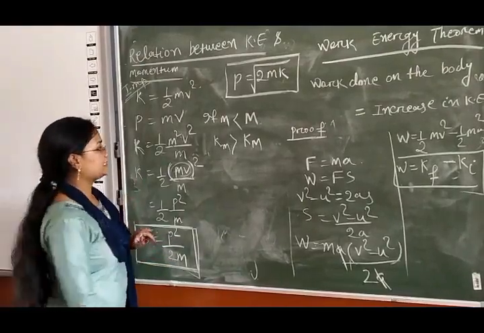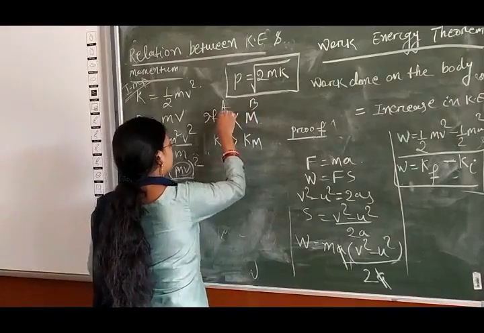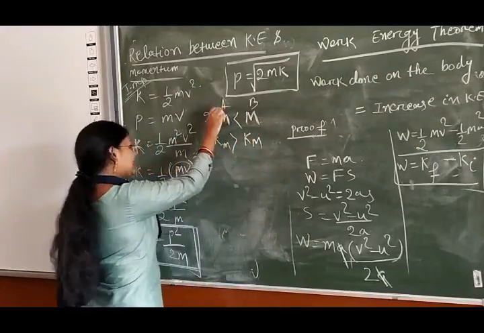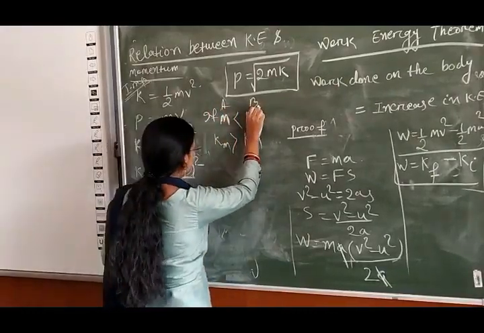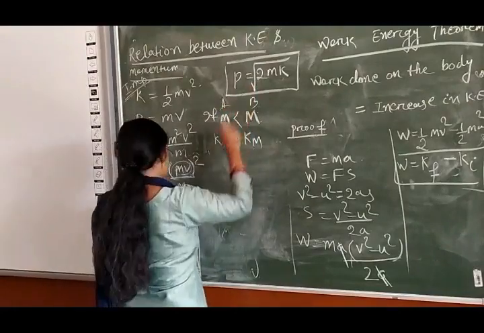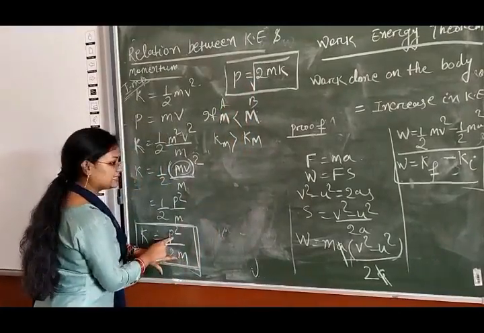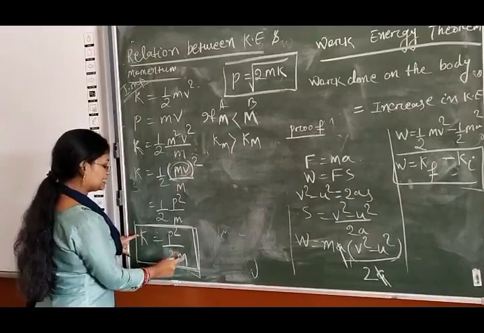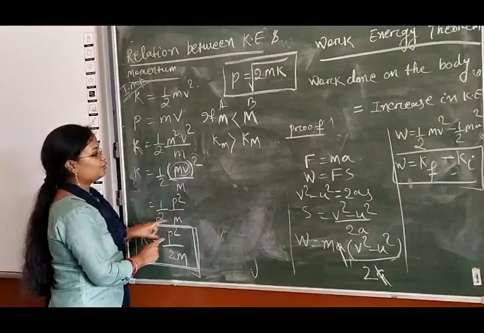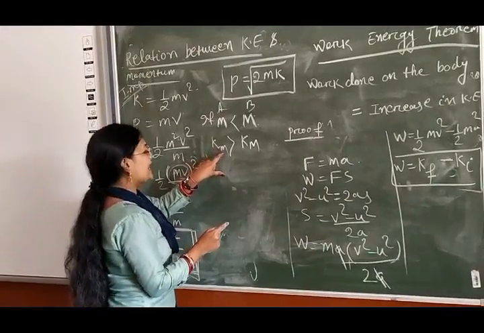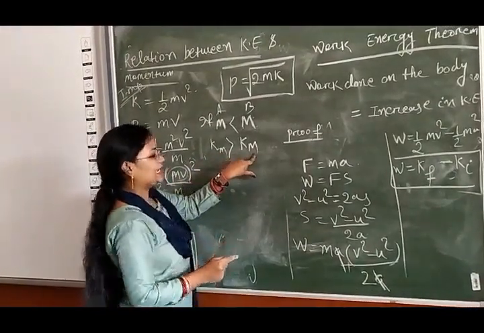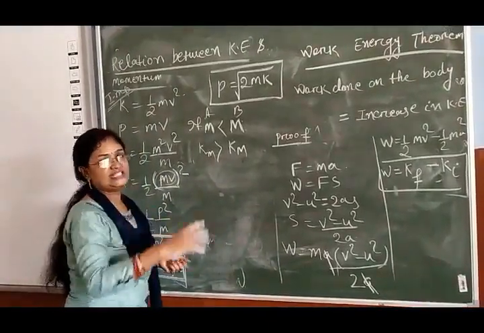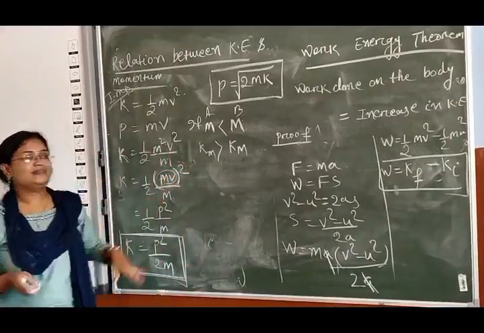That means if two bodies A and B are there, A body is having mass small m and B body is having mass capital M, and A is a lighter body, B is a heavier body, then if momentum is the same and mass is less, what is the kinetic energy? Kinetic energy will be more. So the kinetic energy of the lighter body is more than the kinetic energy of the heavier body. That means the lighter body will move faster than the heavier body if the momentum is constant.